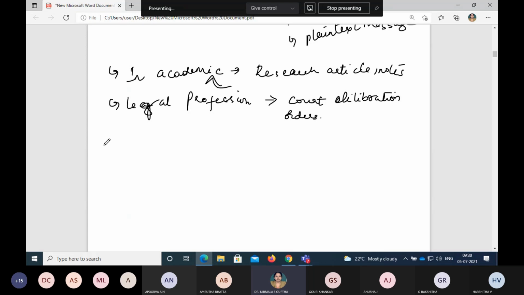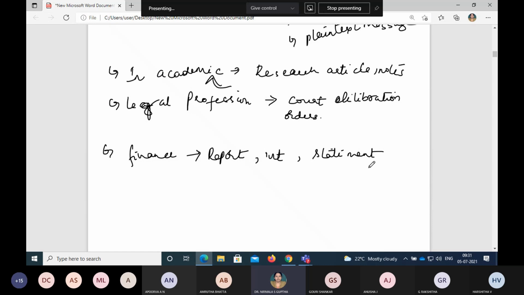The third could be the financial profession. If you are into finance, what kind of information or text is there? The world of finance will always include reports. Obviously financial reports, whether internal or external, or some kind of statements. A lot of information relevant to finance will be floating around, financial data as text data, for example.